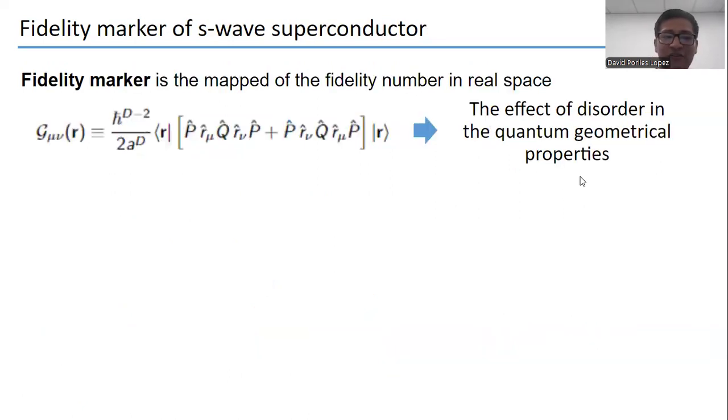Okay, now let's go to the fidelity marker. This term represents the map of the fidelity number in real space, and the formula for this property is the following, where P and Q represent the projectors in real space, and R mu and R nu represent the position operators. And this is very important because we can see the effect of disorder in the quantum geometrical properties.